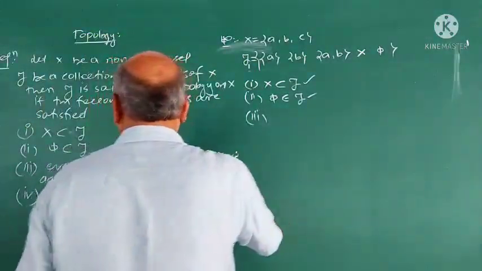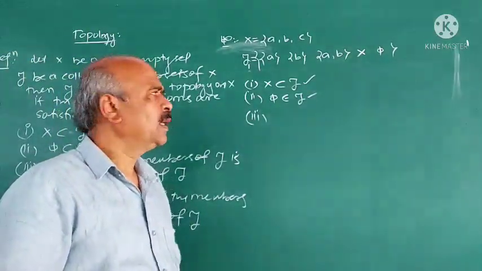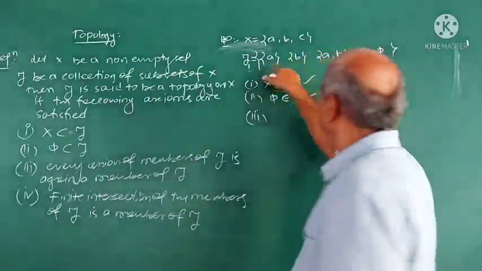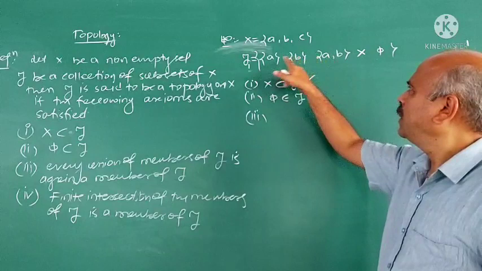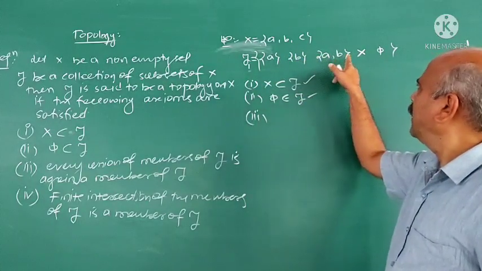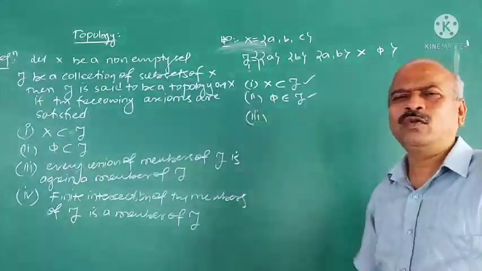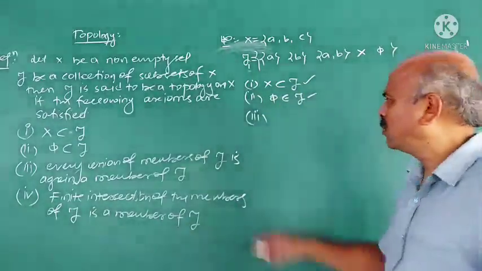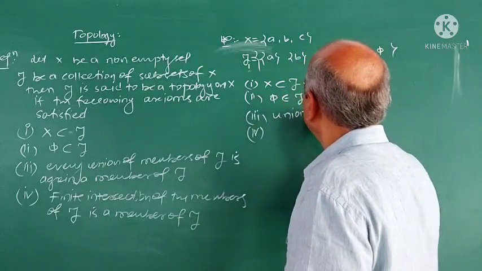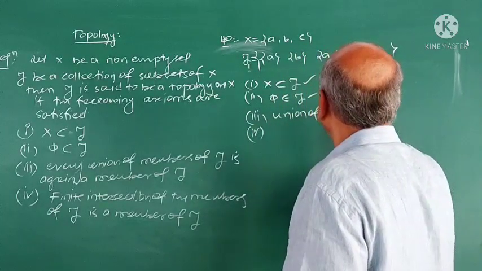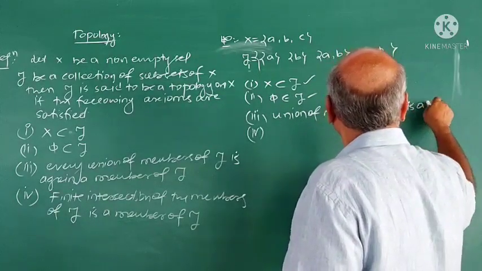And third, every union of members of tau is again a member of tau. Take the union of {a} and {b}, it is {a, b}. {b} and {a, b} is {a, b}. {a} and {a, b} is {a, b}. And the union of X and {a, b} is X. You can verify every union of members of tau is again a member of tau. And the fourth one, the intersection of members of tau is a member of tau.